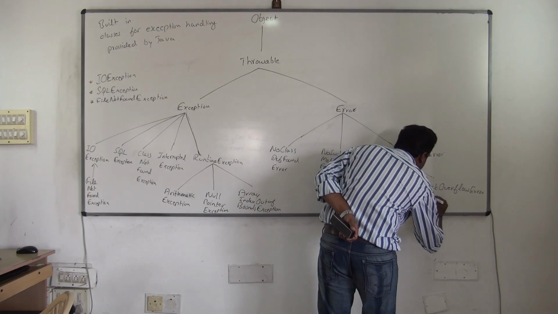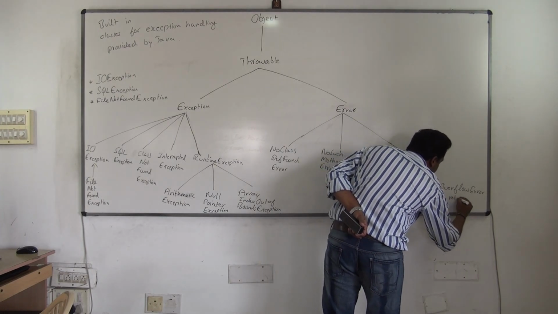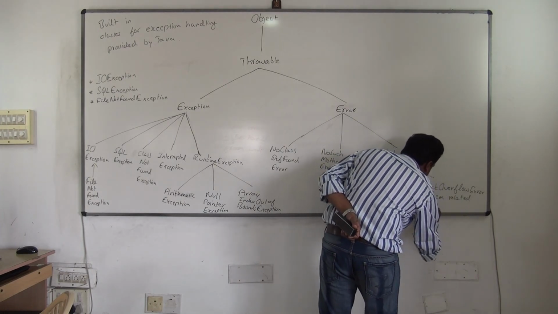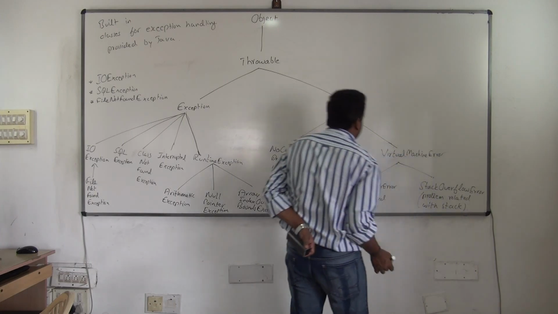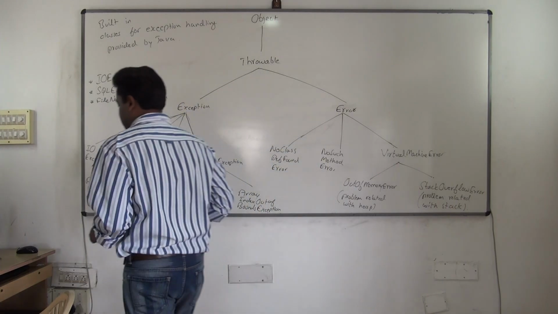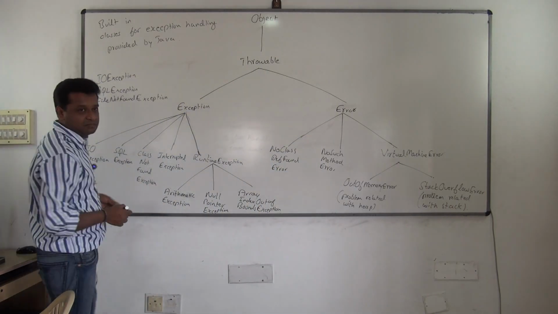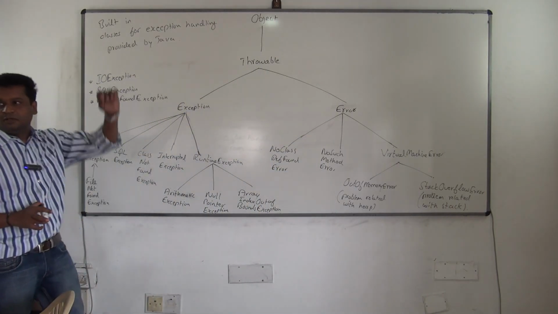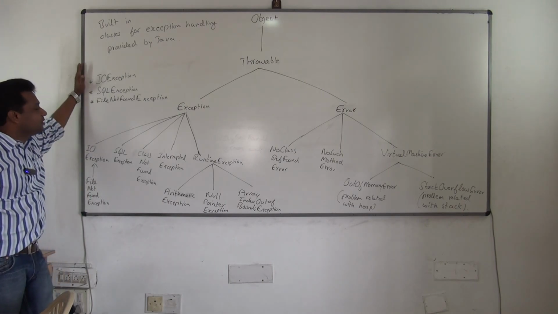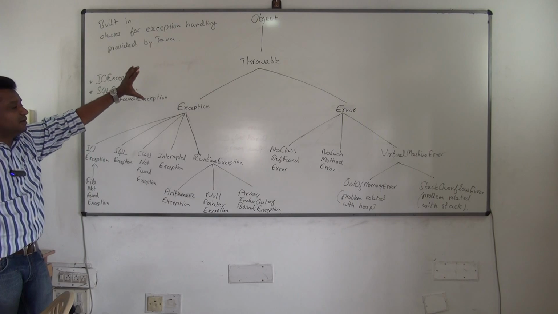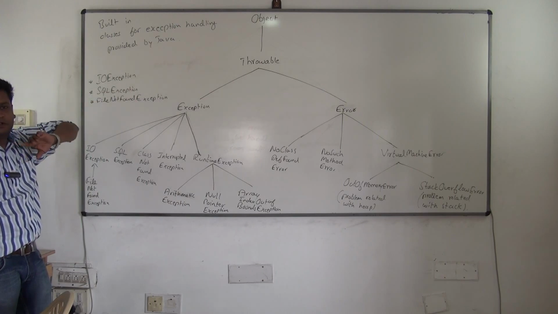This is problem related with stack. See, number of classes are there now. It will go on now. The story will continue. Okay. So too many things are there to study. Let's start this now. So the thing is, see, I'll just tell you how the classes have been organized here.